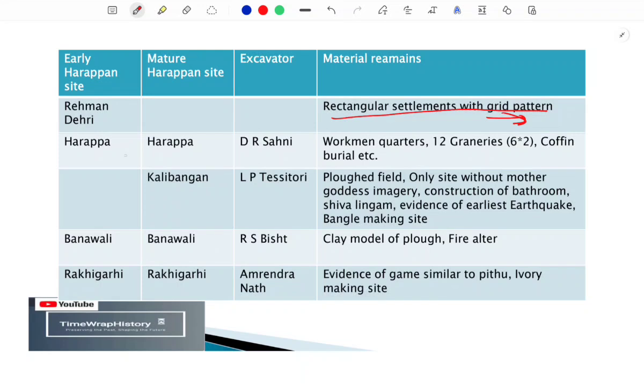The next site is Harappa, and you already know that it was excavated by Dayaram Sahni, and you must have gone through that story. I think it was in class 12 NCERT, that when the Britishers were building a railway route in western India, somewhere in what is now Pakistan, that railway route was actually laid down using the bricks from Harappa.